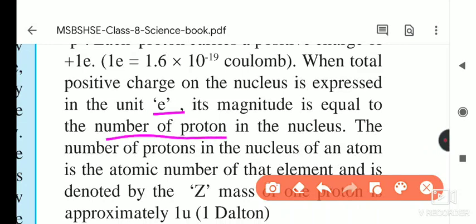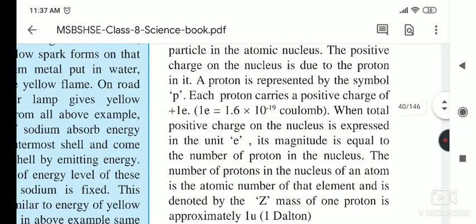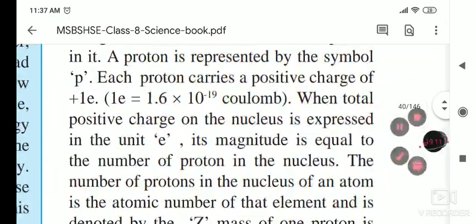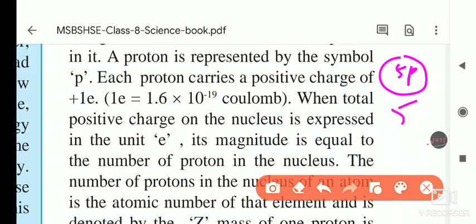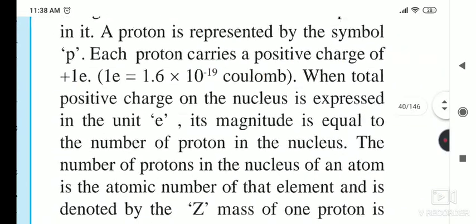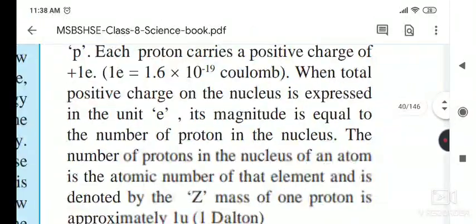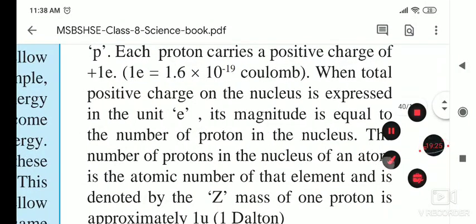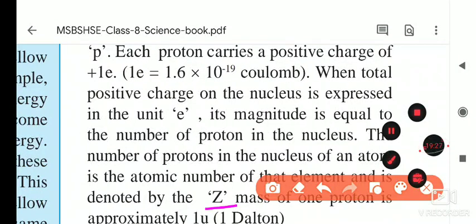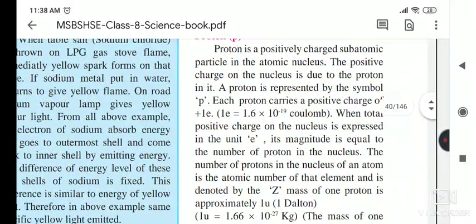The number of protons in the nucleus of an atom is the atomic number of the element. So suppose a nucleus contains 5 protons, then the atomic number of that element is 5, and it is denoted by capital Z. So capital Z is the atomic number, and it depends on the number of protons present in the nucleus.